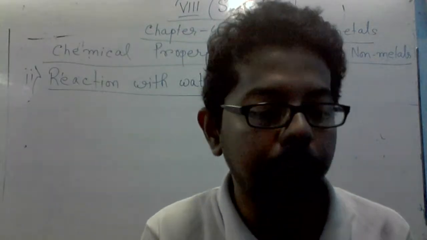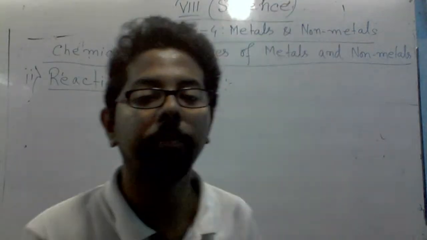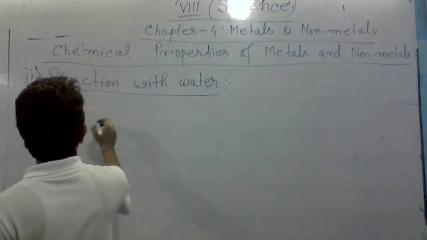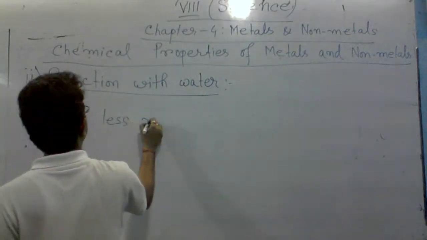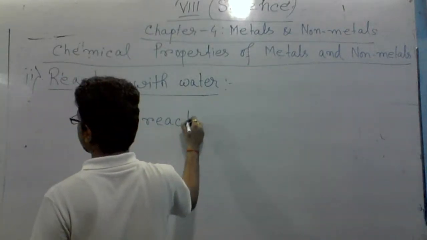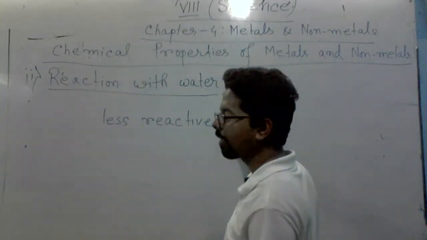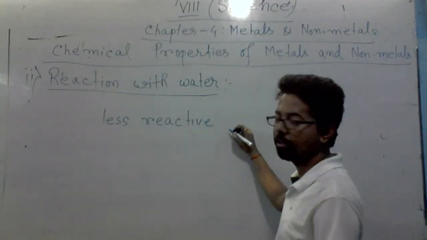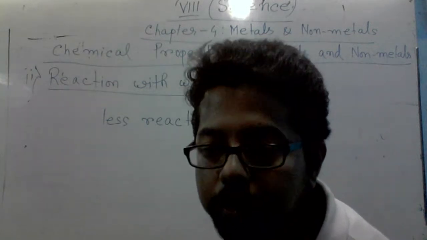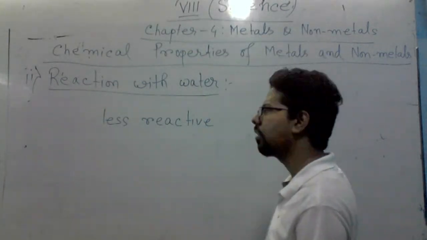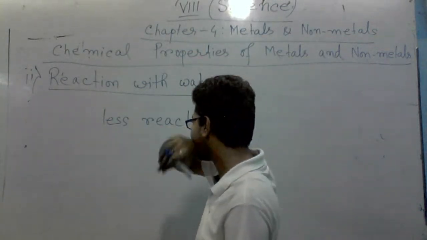Many less reactive metals are there, such as zinc and magnesium.